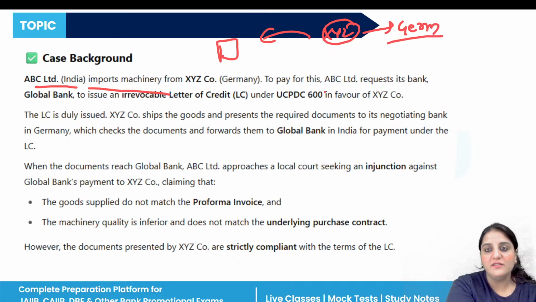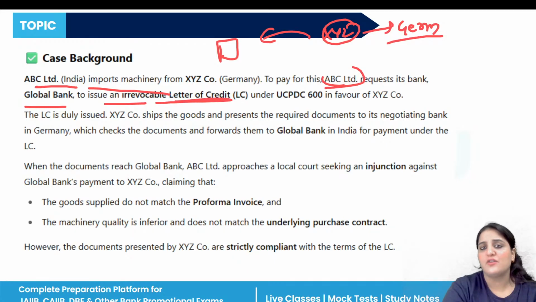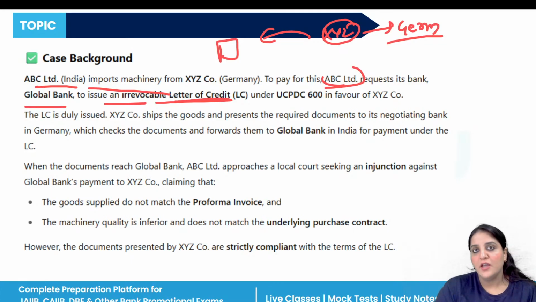To pay for this, ABC Limited requests its bank, Global Bank, to issue an irrevocable letter of credit. Irrevocable letters of credit are those which can't be altered or cancelled without the consent of all parties included in the LC.